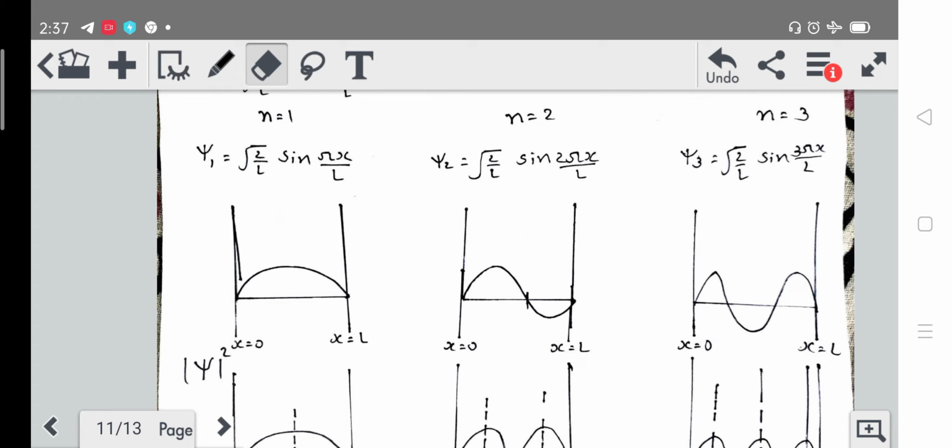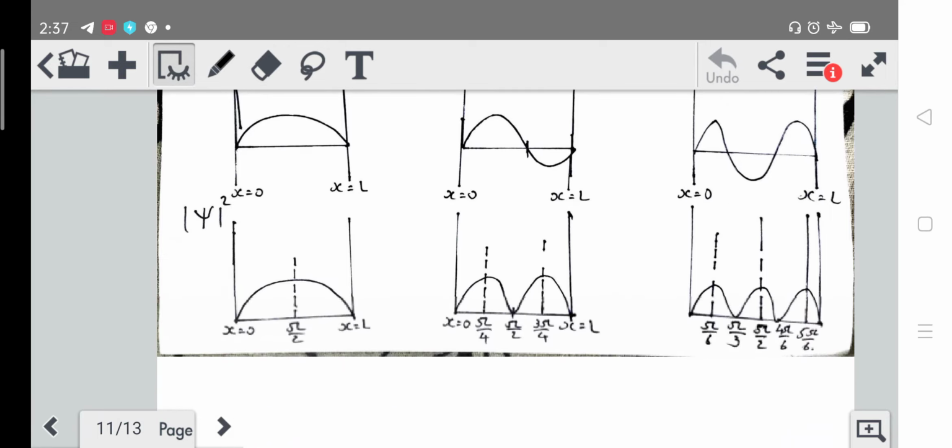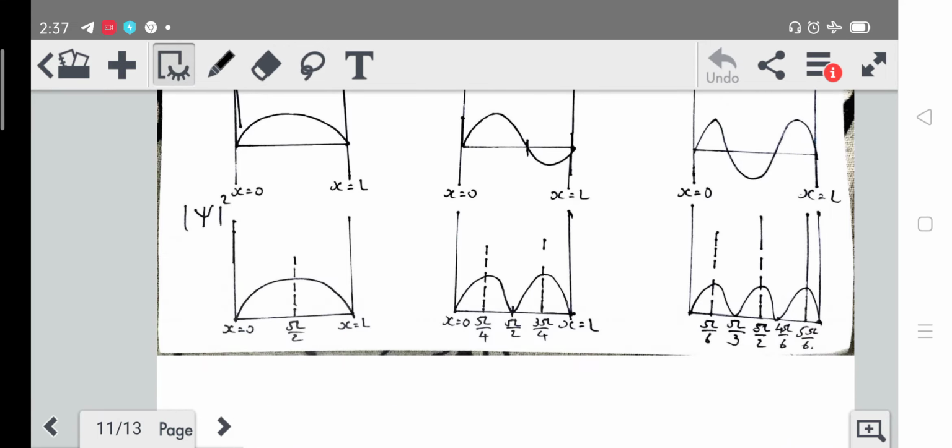A particle can be present in some state, but the energy density cannot be negative; it will always be positive. Here you can see the energy density when we take n is equal to 1. It will look like this, where at pi by 2 the probability of finding the particle will be maximum.